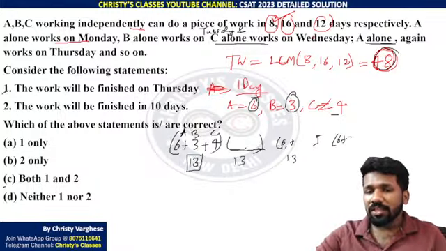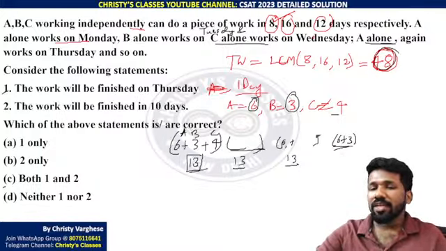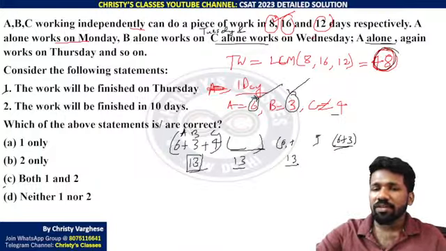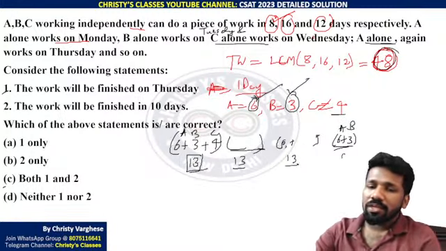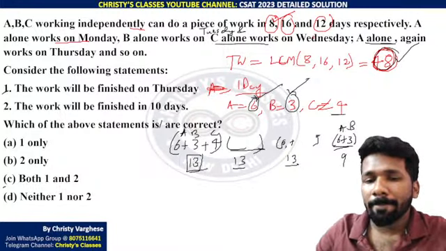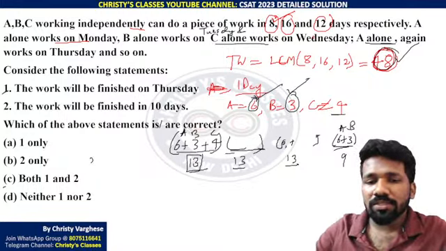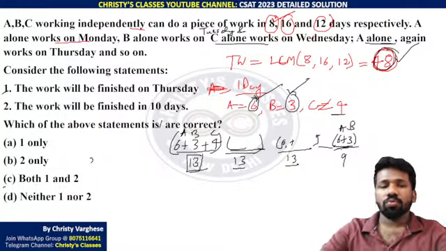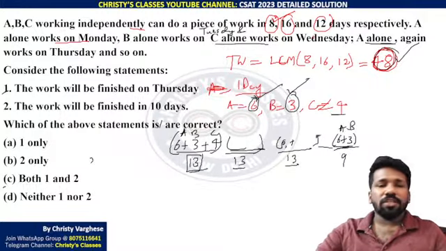Now 13 plus 13 plus 13 is 39. 39 plus 9 is 48. So 9 is enough. For that, 1 6 and 1 3 is enough. So 1 A and 1 B is enough. C doesn't have to work after that, because already 48 total work is completed. That means total how many days are taken? 3 plus 3 plus 3 plus 2. 11 days are taken. So work will be finished in 10 days.